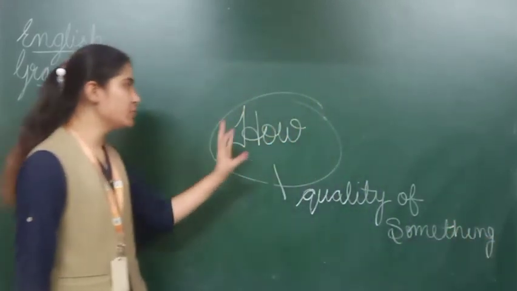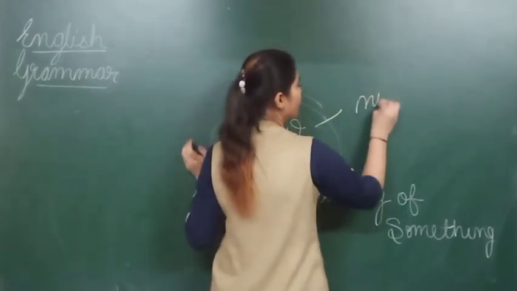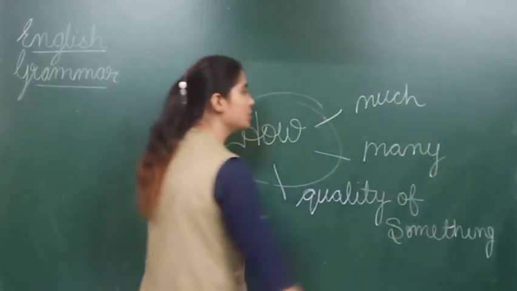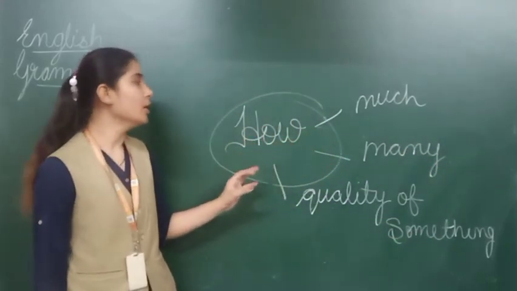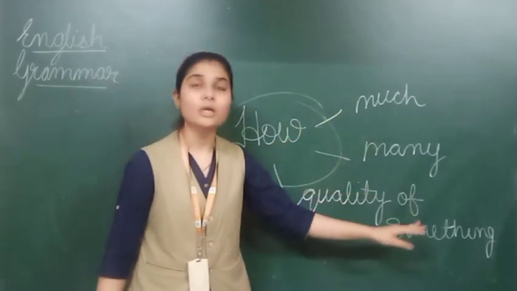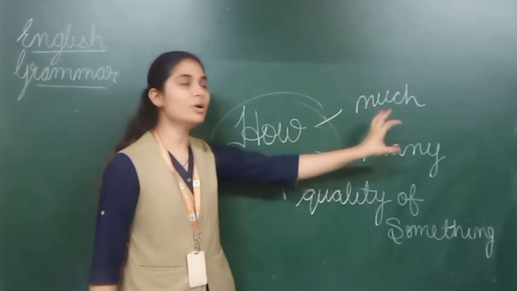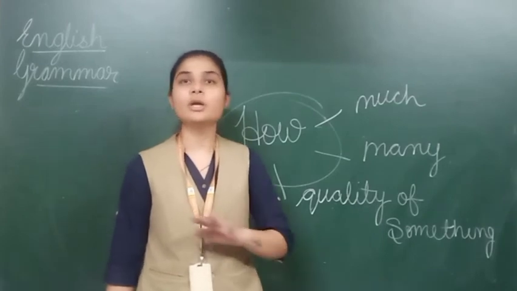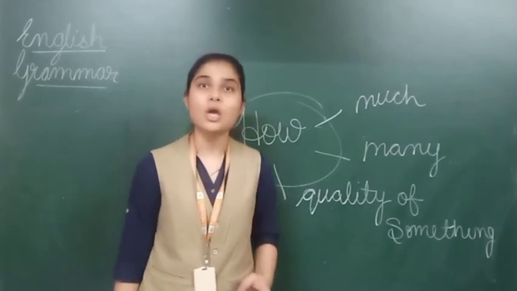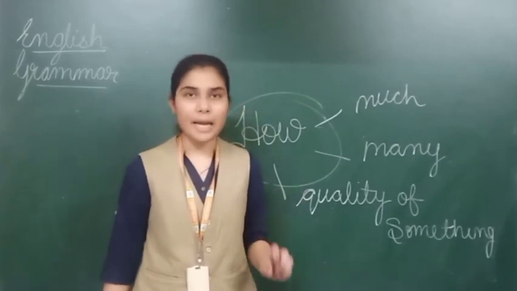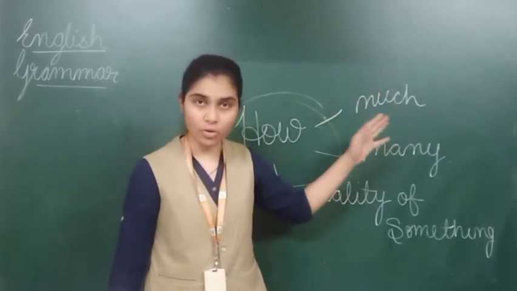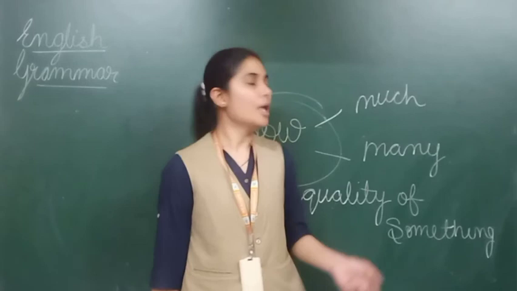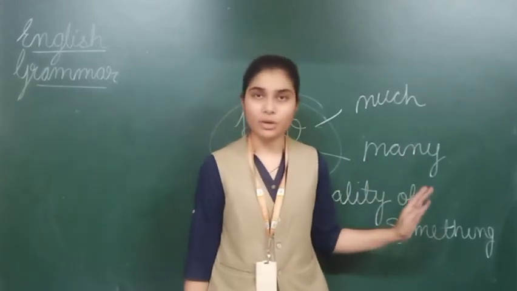We can make two questions with this word, that is how much and next is how many. We are using these two words with the word how. We use how much when we have a quantity that is not countable. When it is not possible for us to count that quantity, we use how much, okay? And when we have a quantity that we can count, at that time we use how many, right?